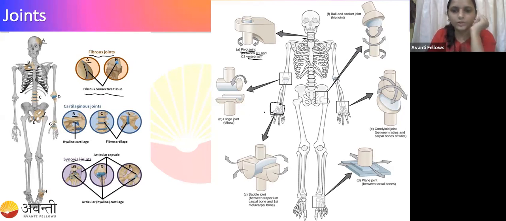Okay. So here you can see hinge joint. Hinge joint you can see between the humerus and the ulna, and between the radius and ulna you can see the hinge joint, right? So here you can see this is the carpal and the metacarpal. Between the carpal and the metacarpal you can see the saddle joint, right? And the ball and socket joint. Here you can see, so this is the femur, right?